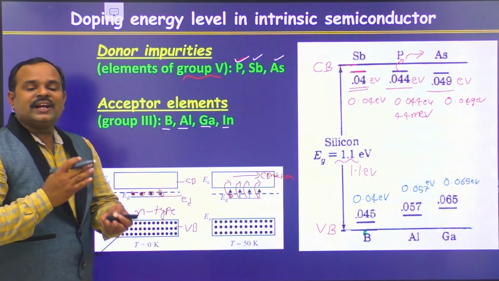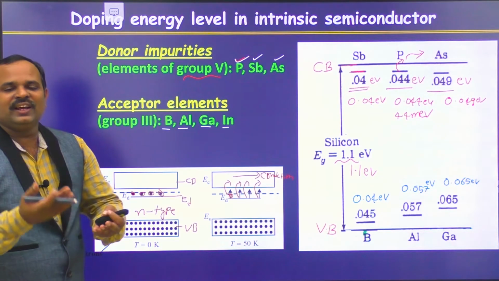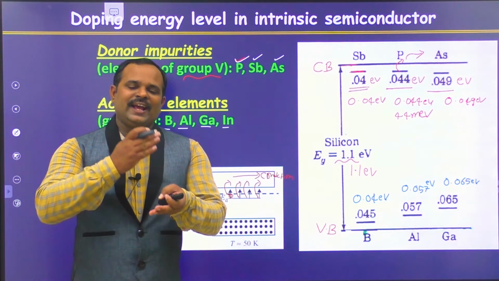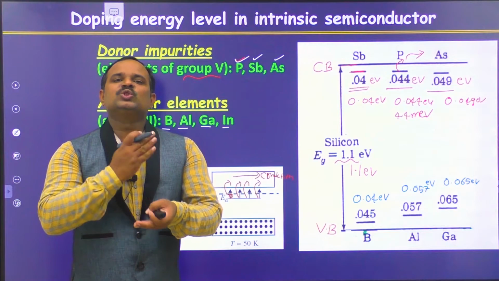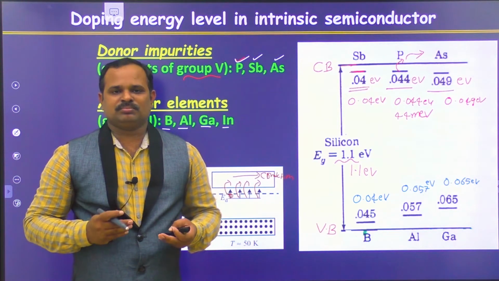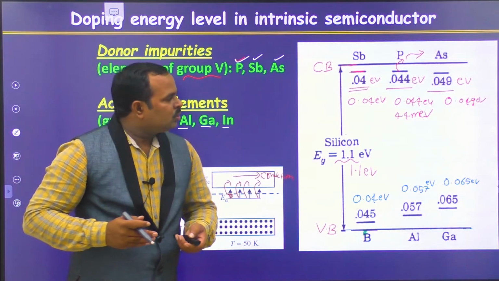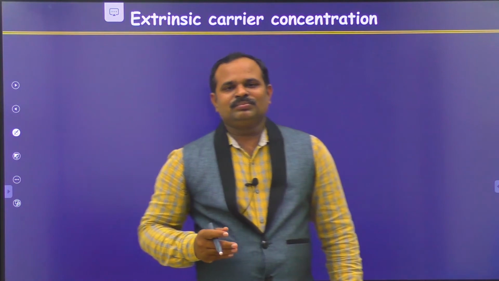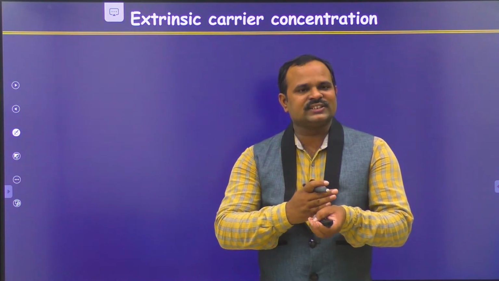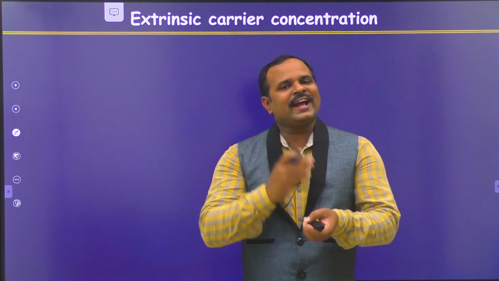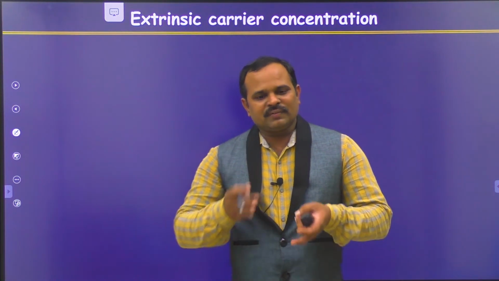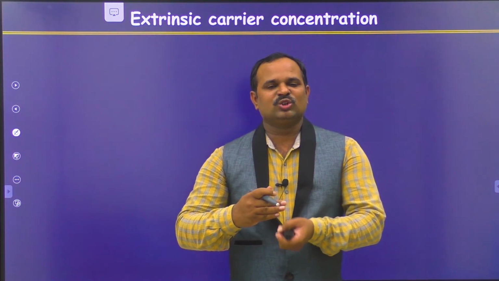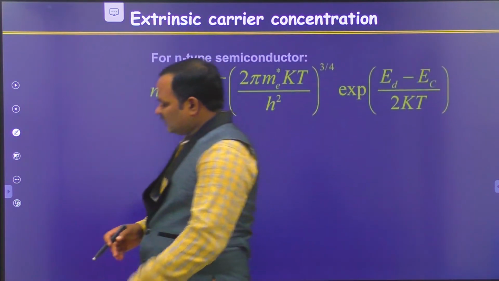So, the conductivity of the extrinsic semiconductors can be raised quickly by using this kind of doping process. This is how we can make extrinsic semiconductors by doping suitable impurities into silicon and germanium. Now, we will also see the extrinsic carrier concentration, that means the electron carrier concentration in the N-type semiconductor and the hole carrier concentration in the P-type semiconductor. However, we don't derive any of this, we will just see the equation because of the constraints in the syllabus. Right?